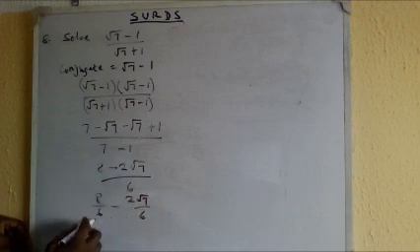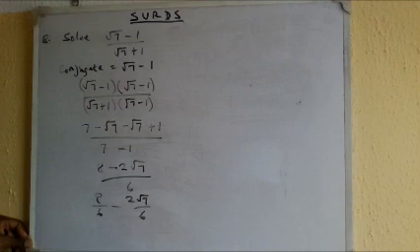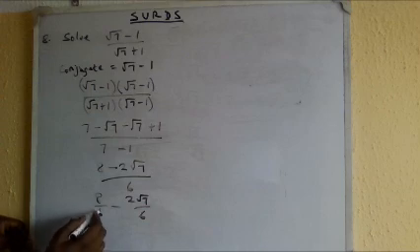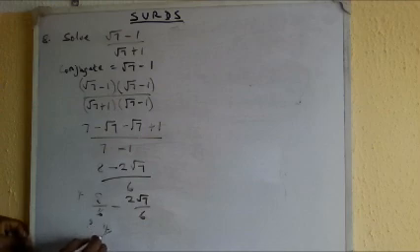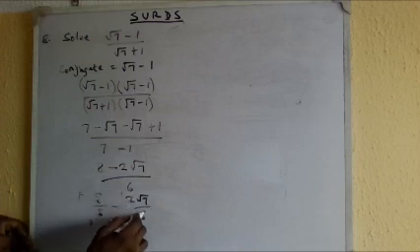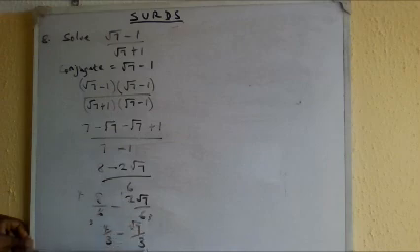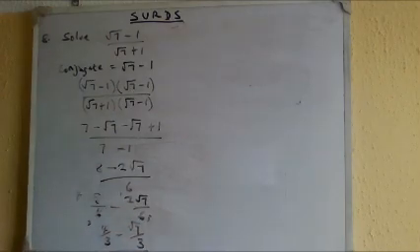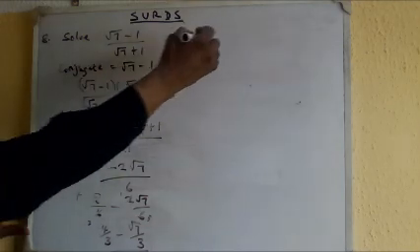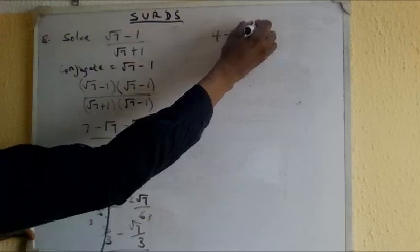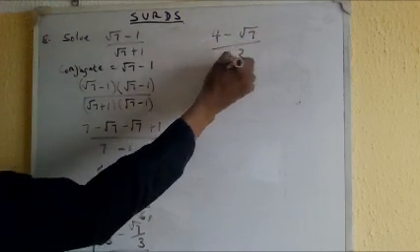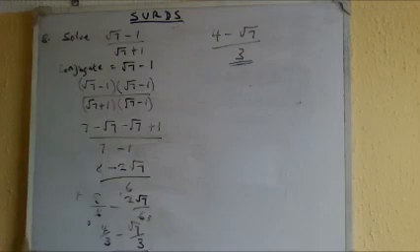So that I can have it here as a fraction. That is, this is 4, this is 3. 4 over 3 minus, then this is 1, this is 3, root 7 over 3. So this is another way of putting it. Or I can still put it like this: 4 minus root 7, over 3. So whatever you have in your options.